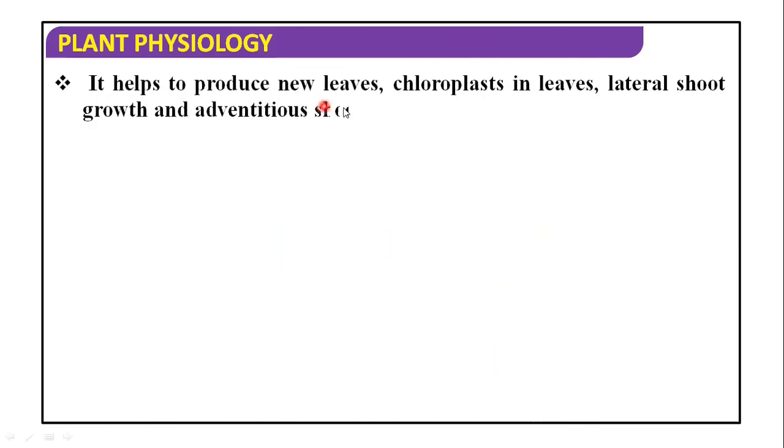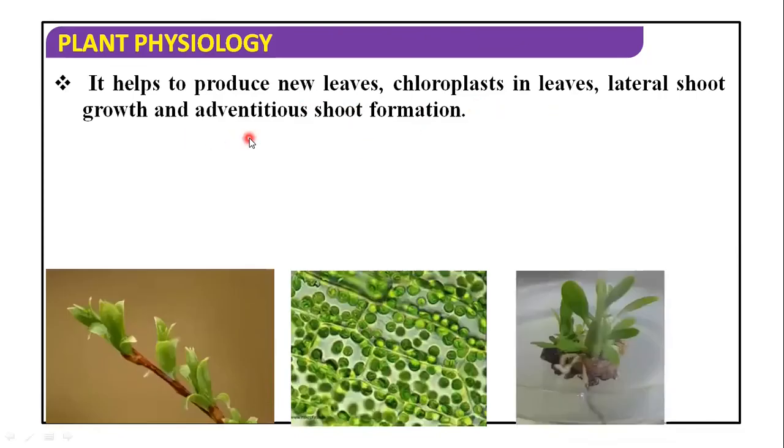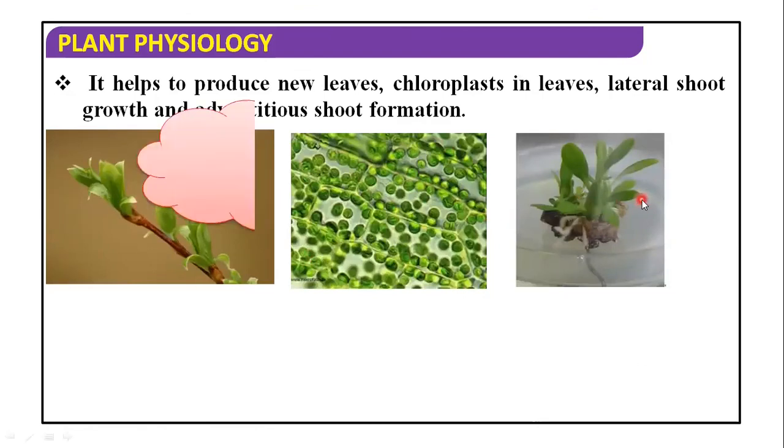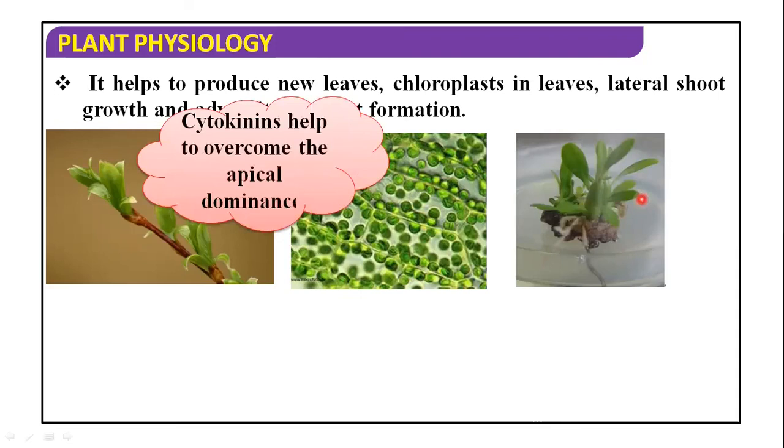Now, it helps to produce new leaves, chloroplasts in leaves, lateral shoot growth, and adventitious shoot formation. So, these are the pictures. Cytokinins help to overcome the apical dominance also. So it can help the apical growth of the cells in root and shoot also. So these are all the functions of gibberellins and the cytokinins growth regulators. Thank you very much.